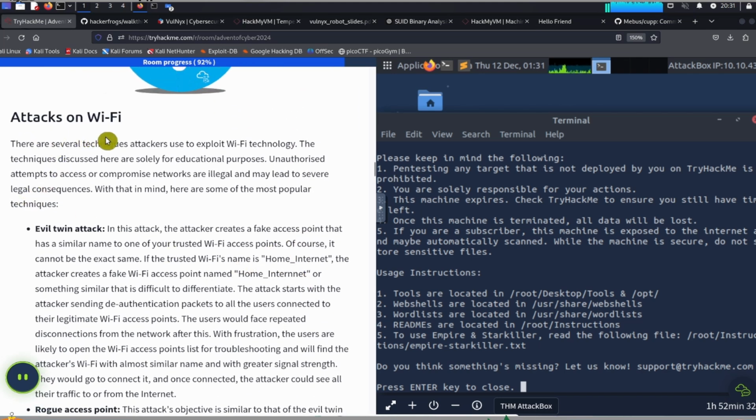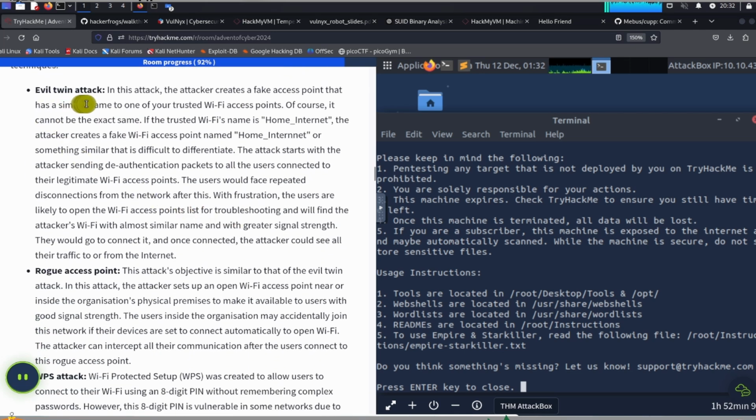Attacks on Wi-Fi. There are several techniques attackers use to exploit Wi-Fi technology. The techniques discussed here are solely for education purposes. Unauthorized attempts to access or compromise networks are illegal and may lead to severe legal consequences. With that in mind, here are some of the most popular techniques.